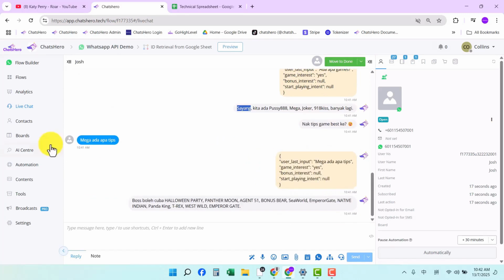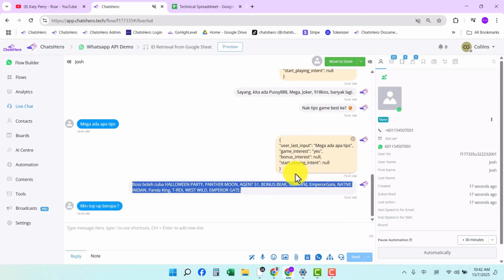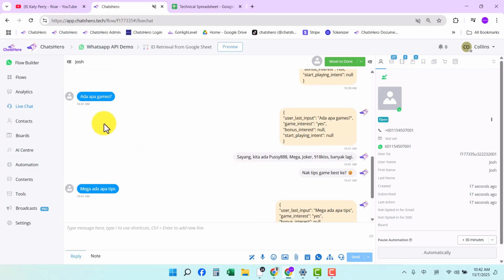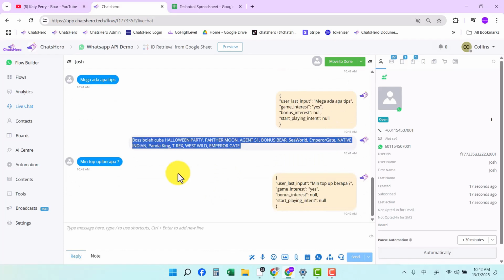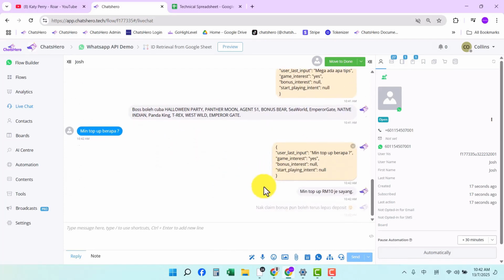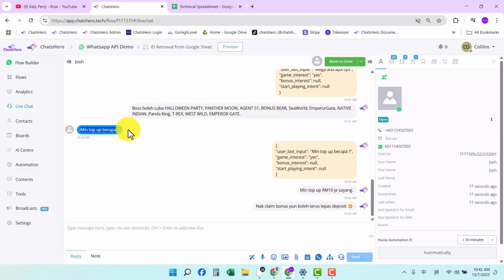Okay, so here when we ask it for tips, it will list out some tips for the customer to choose from. For example, we can ask what's the minimum amount and so on. Okay, so these things we're talking about, for questions that customers frequently ask, we can let the system handle them and have it reply for you. So you don't have to constantly worry about how to respond to customers. If you ask it about the price, it will even give you an explanation.